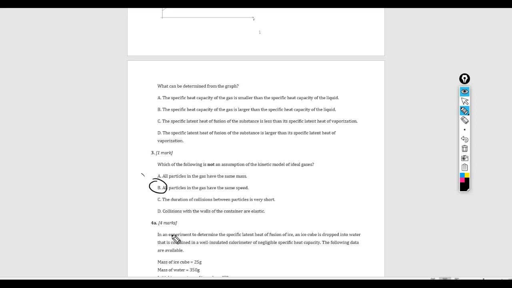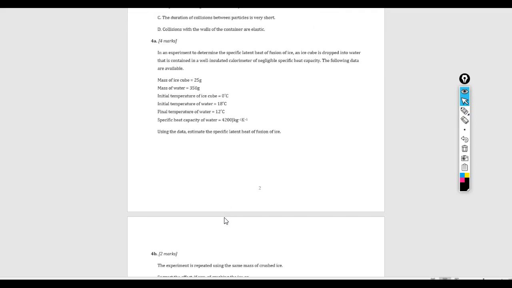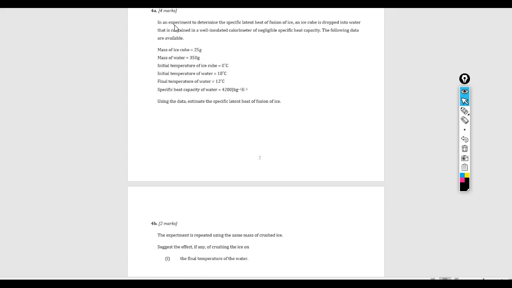Question 4A. Okay, so question 4A, we have another free response question. It says, in an experiment to determine the specific latent heat of fusion of ice, an ice cube is dropped into water that is contained in a well-insulated calorimeter of negligible specific heat capacity. The following data are available, and they give us all of this information.